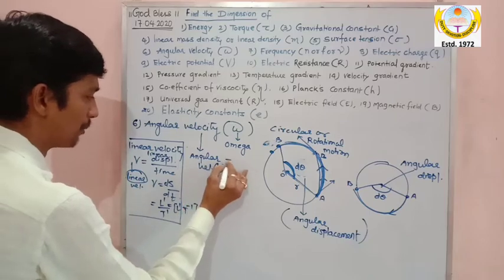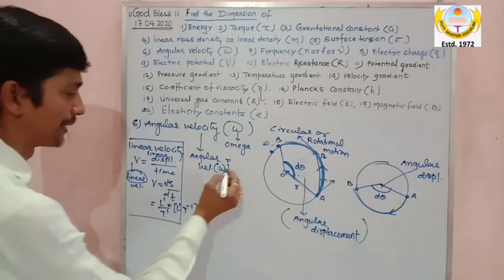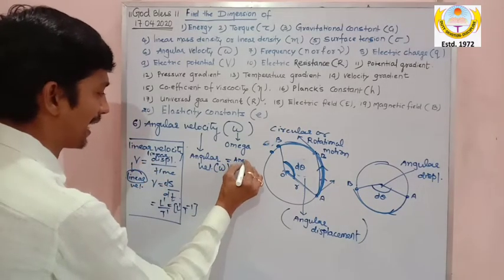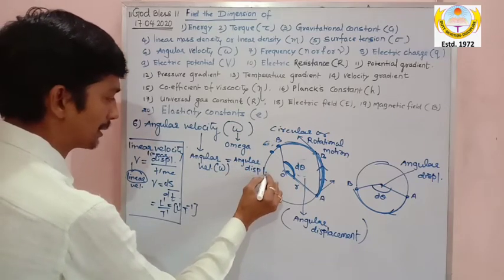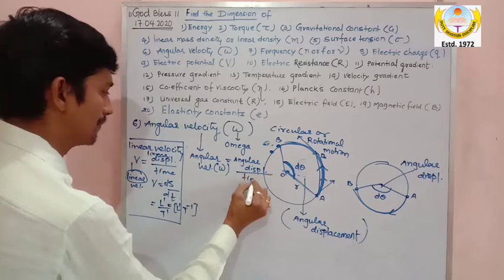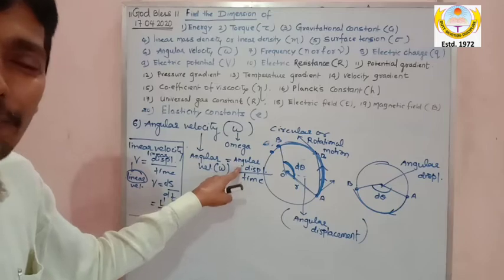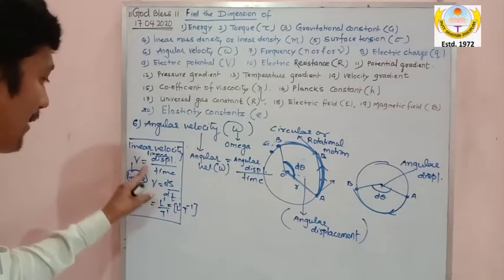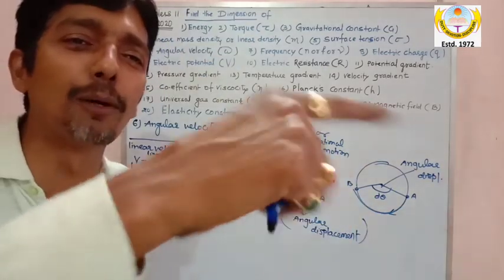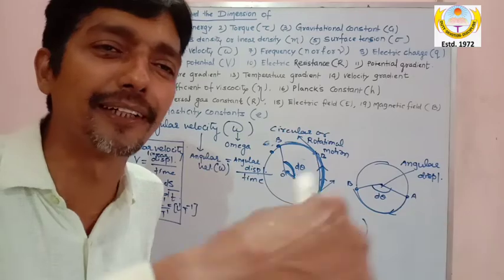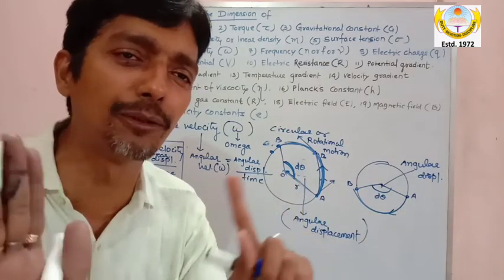So what will be the formula for angular velocity omega? Use logic. Sir, linear velocity is linear displacement upon time. Angular velocity is angular displacement upon time. Angular velocity is angular displacement upon time. So the logic: linear velocity is linear displacement upon time, and angular velocity is in the circular motion, rotational motion chapter. Until these chapters start, you are not going to face the concept of angular velocity.